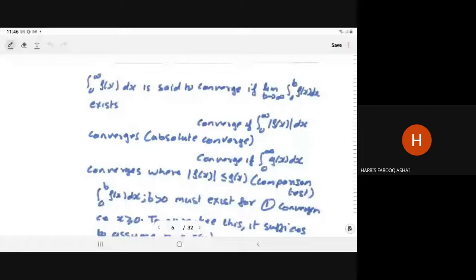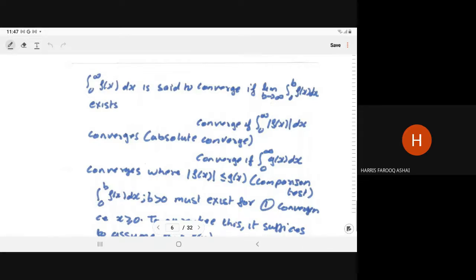Now, in the starting, I said that not every function can have a Laplace transform. Every function cannot be the Laplace transform of any other function. Right? So what are the conditions for which we can write the Laplace transform, and for which a function can be the Laplace transform of any other function.